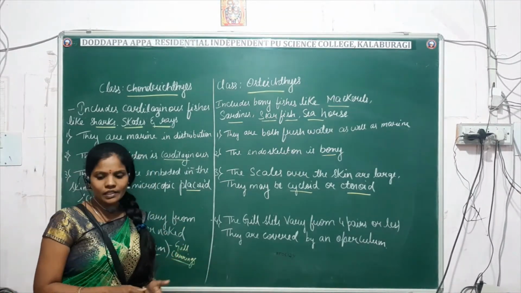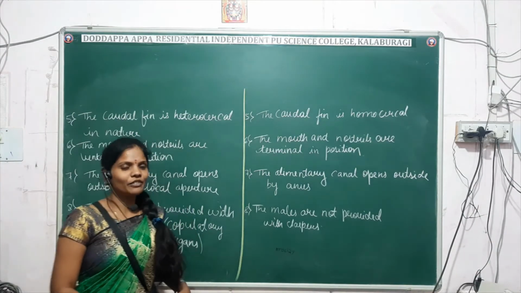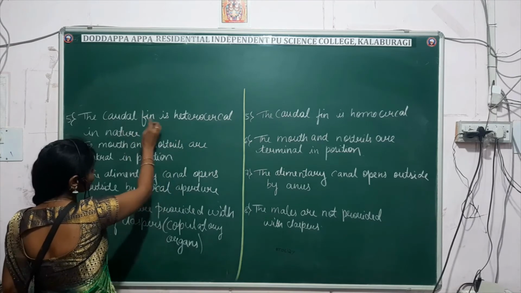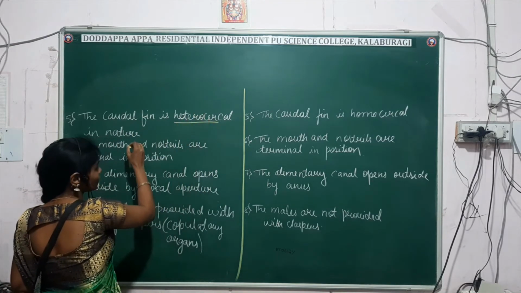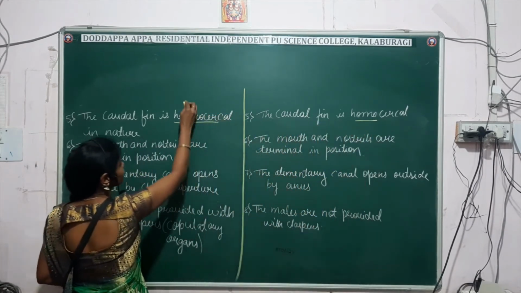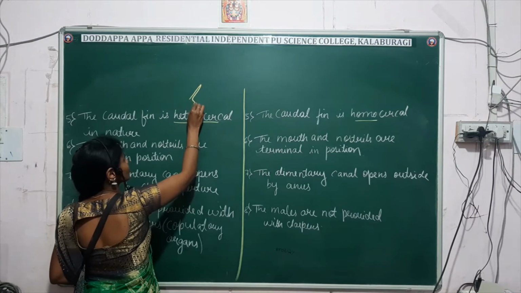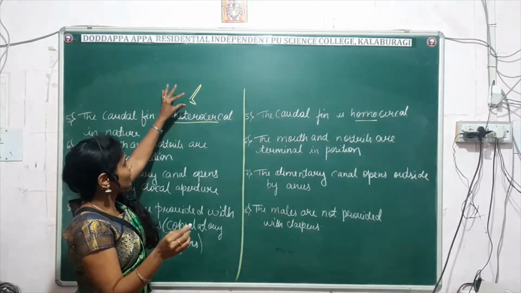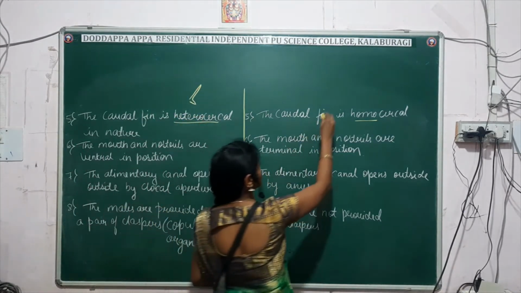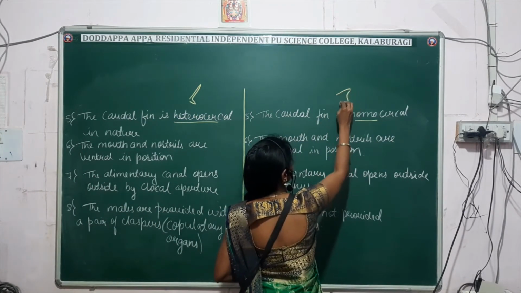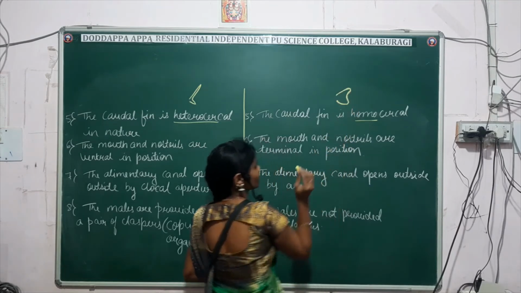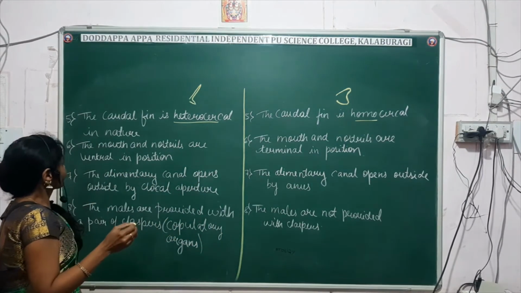So the remaining characters we will see now. The remaining differences: in Chondrichthyes the caudal fin is heterocercal in nature, and here the caudal fin is homocercal. Heterocercal means both lobes of the tail will be unequal, one long and one small, and homocercal means both lobes will be the same.